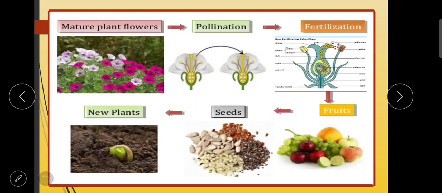Now, when the plant matures and flowers, what happens? These flowers undergo the process of pollination, and from pollination they move towards fertilization. Then they convert into fruits, the fruits give seeds, and from seeds we get new plants. Let us see how these steps take place one by one.